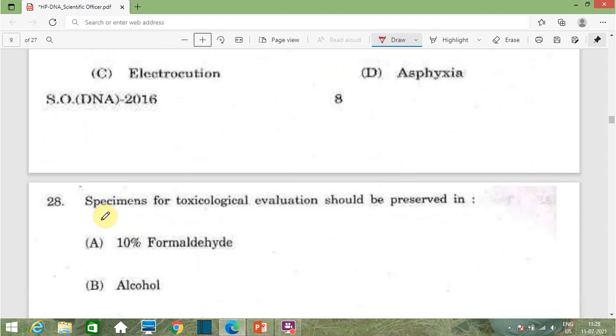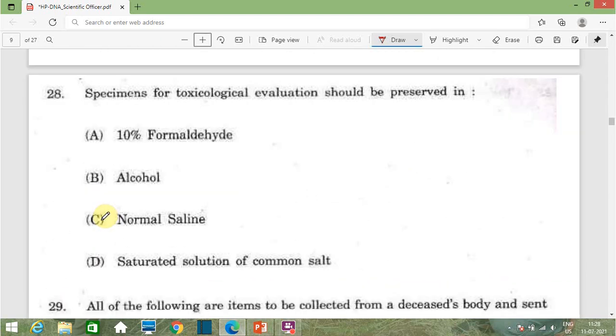Then the next one is, specimens for toxicological evaluation should be preserved in option A 10% formaldehyde, option B alcohol, option C normal saline, option D saturated solution of common salt. So the specimens for toxicological evaluation, that means the presence of poison or not, these specimens will be preserved in alcohol, or there is an alternative that is known as ethanol or isopropyl alcohol. So the correct answer is option B.